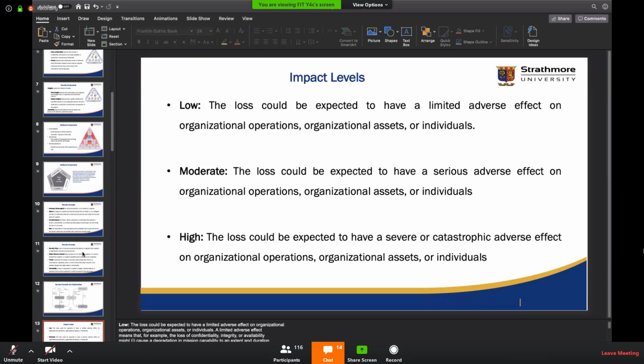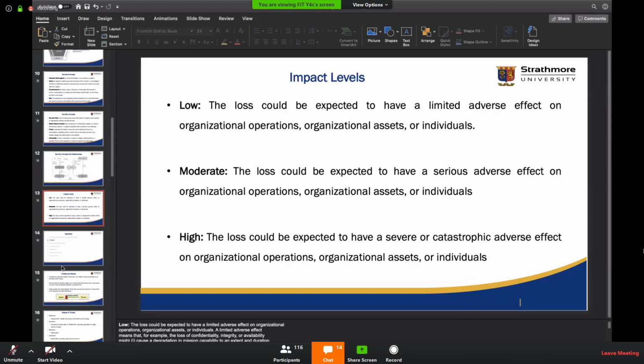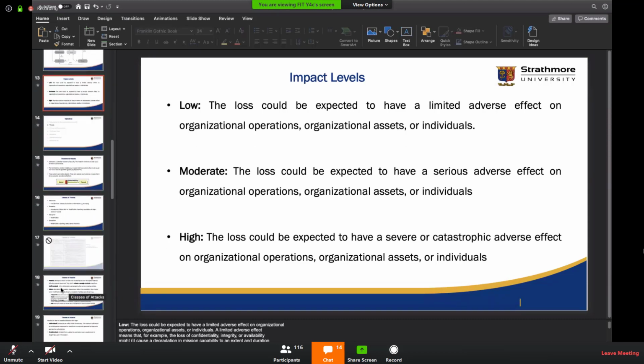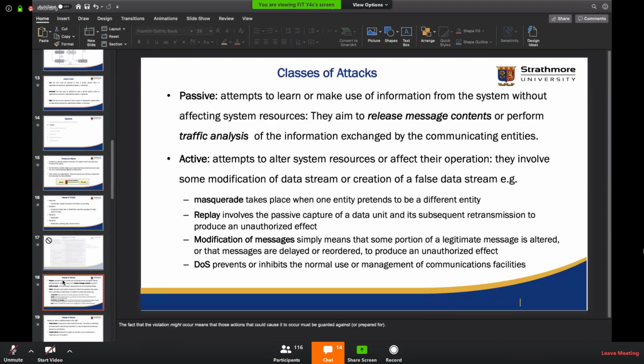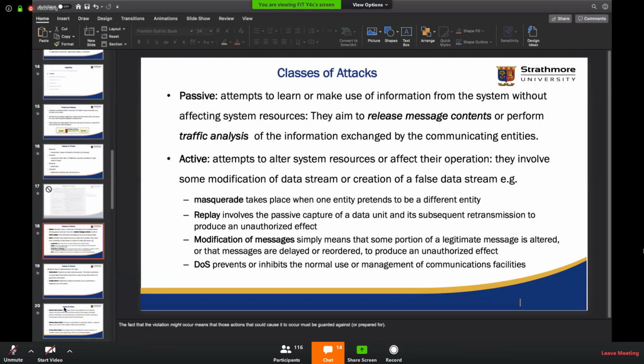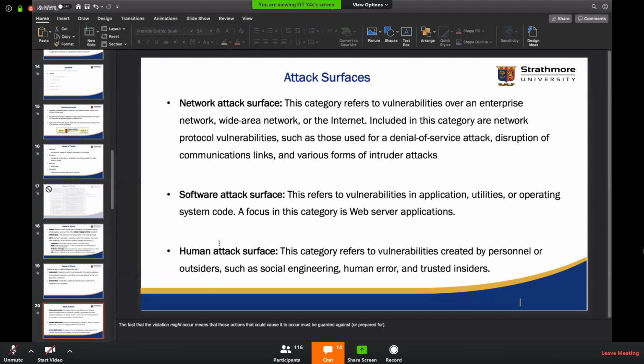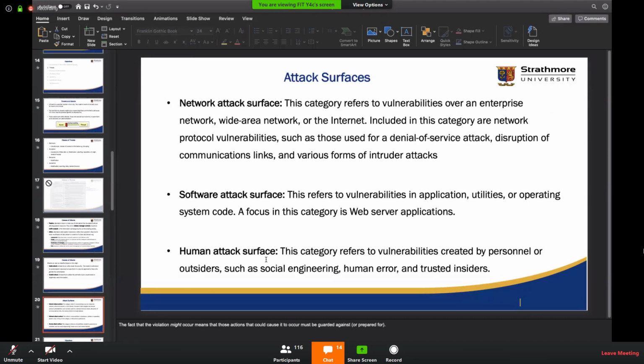Now, before we look at these impact levels, I will want us to look at a couple of things: attack surfaces, and then policies and assumptions. But maybe we can take a 7 minutes break, then we can continue.